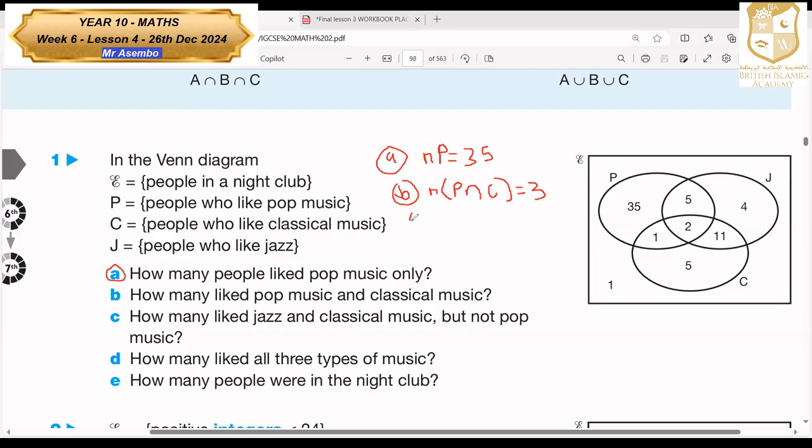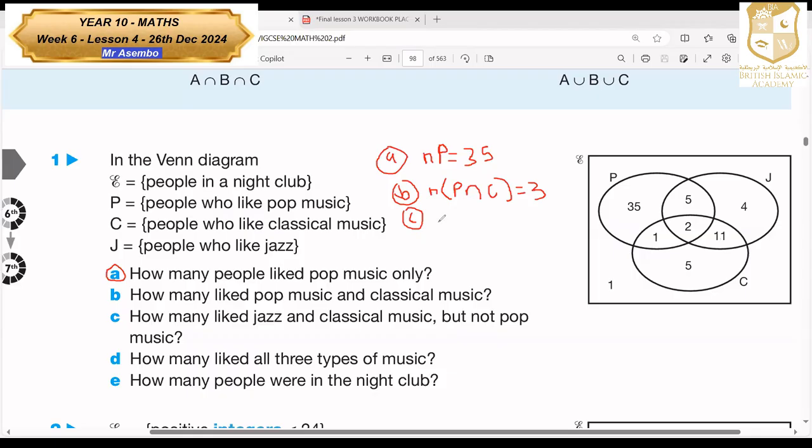And then part C, how many people like jazz and classical, but not pop music? How many people like jazz music and classical music, but not pop?